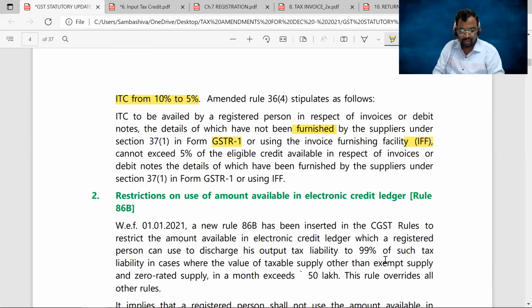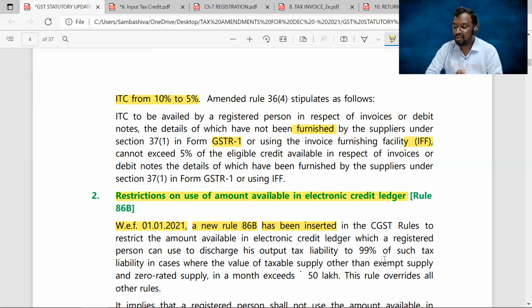The second amendment is with respect to rule number 86B. It's actually a new rule, rule 86B. You can check out here. A new rule 86B has been inserted in the CGST rules, and these provisions came into effect from 1st January 2021. Okay, sir. Now, this rule explains restrictions on use of the amount available in the electronic credit ledger.